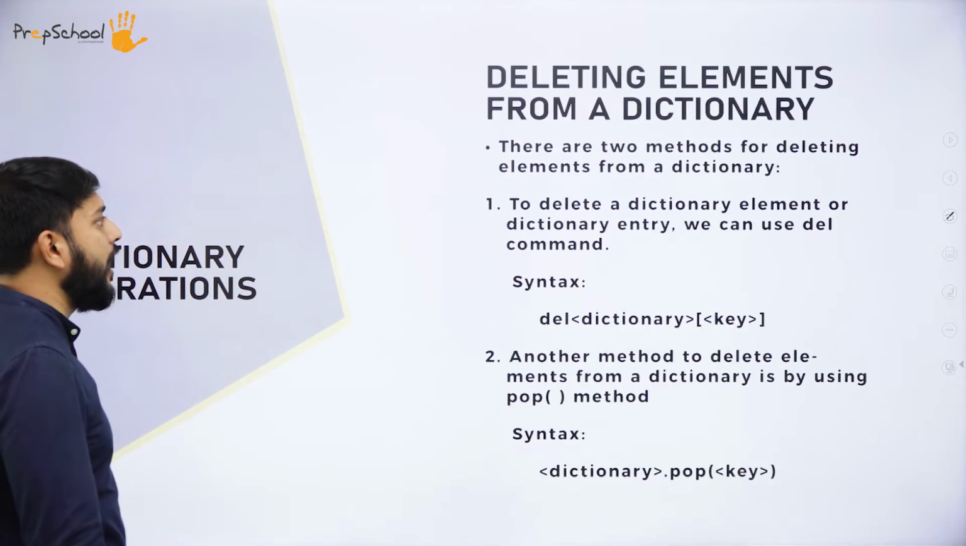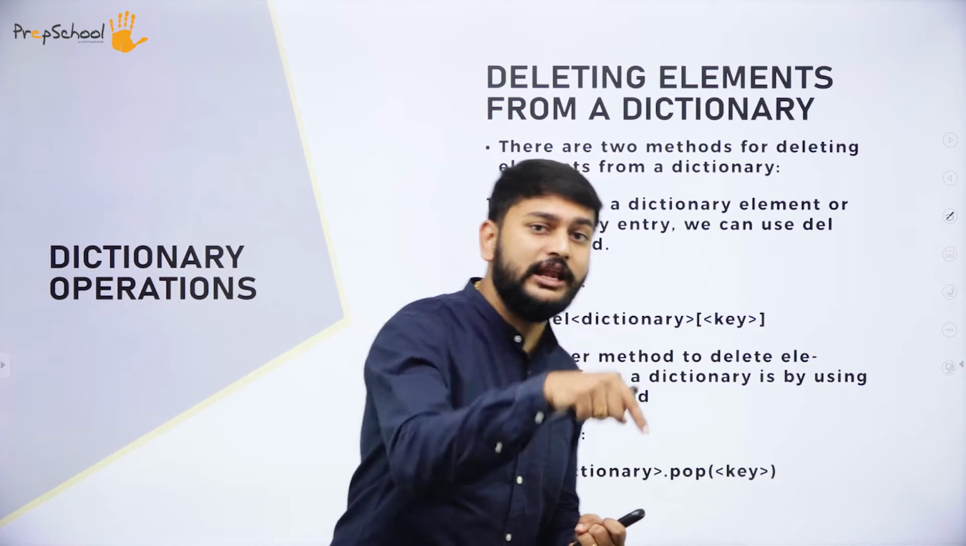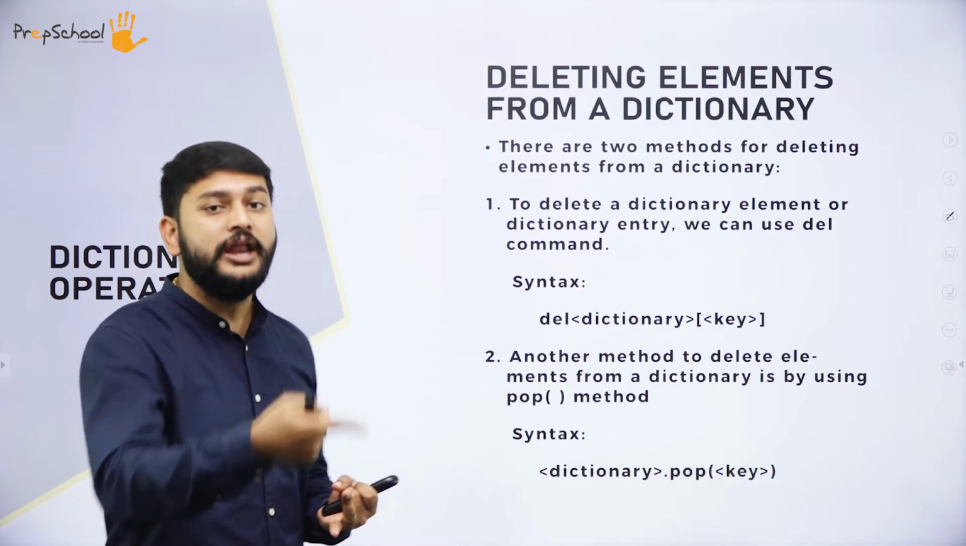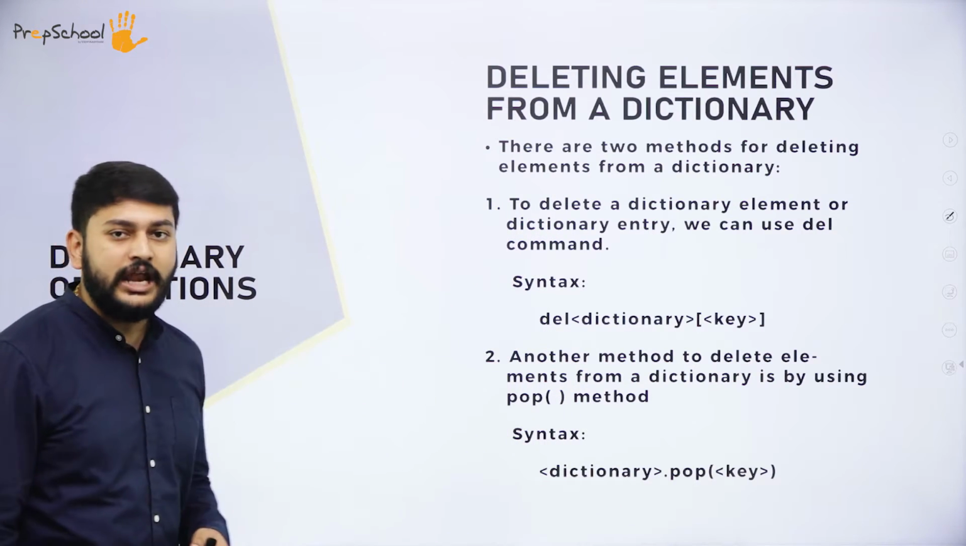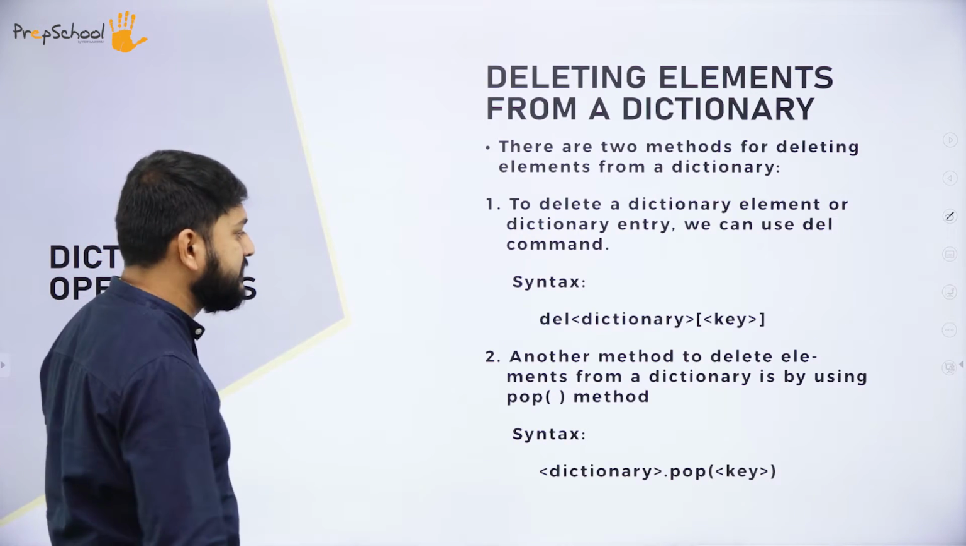Moving on to the next one: deleting an element from the dictionary. We have understood how to create the dictionary, how to add an element, and how to update. And now we are trying to understand how to delete an element from the dictionary. Let's understand the syntax for it.